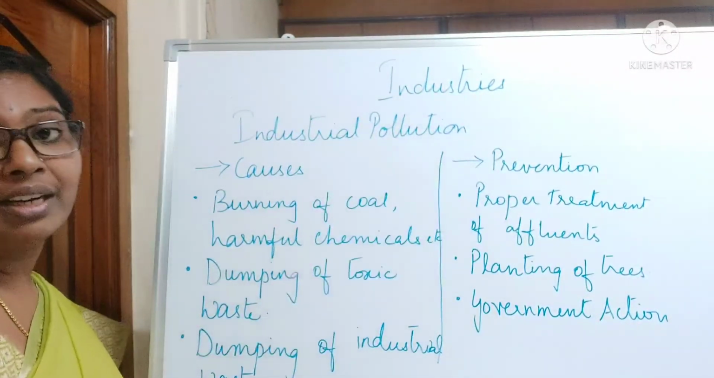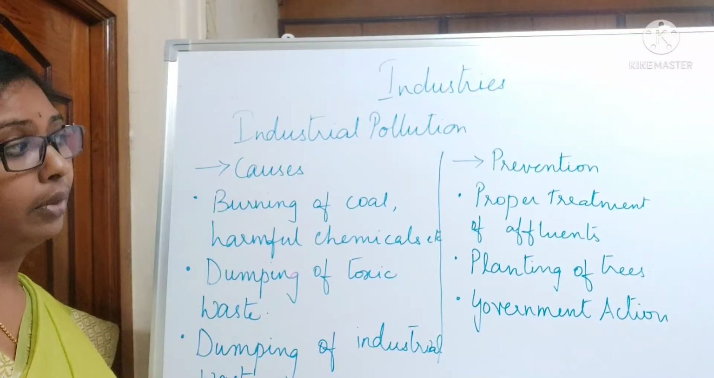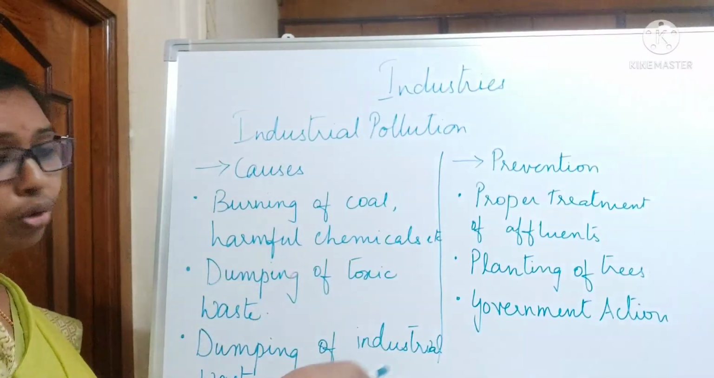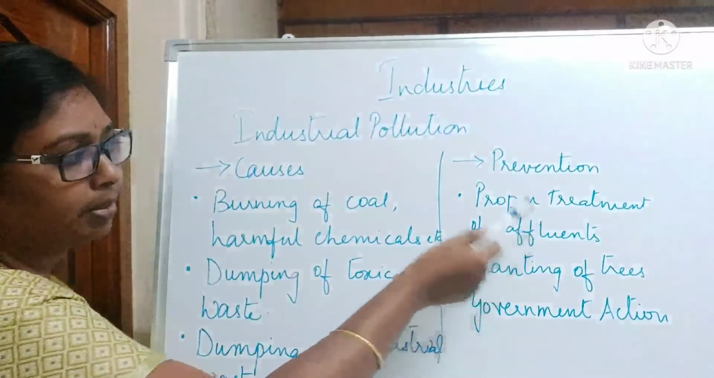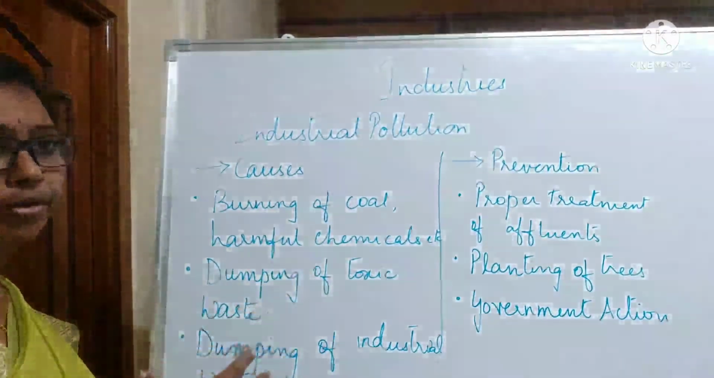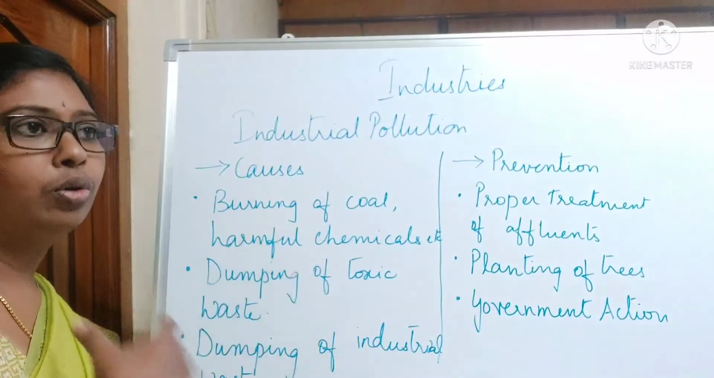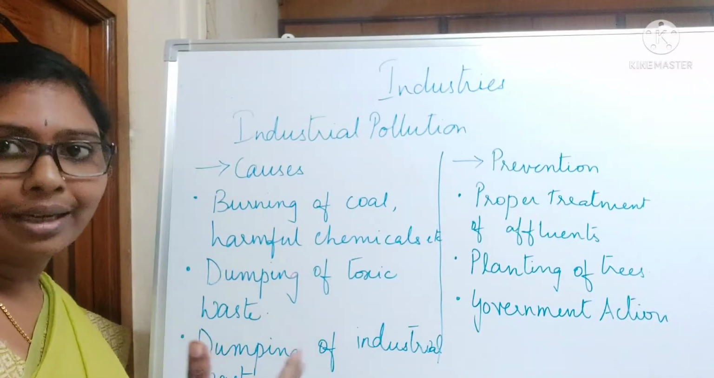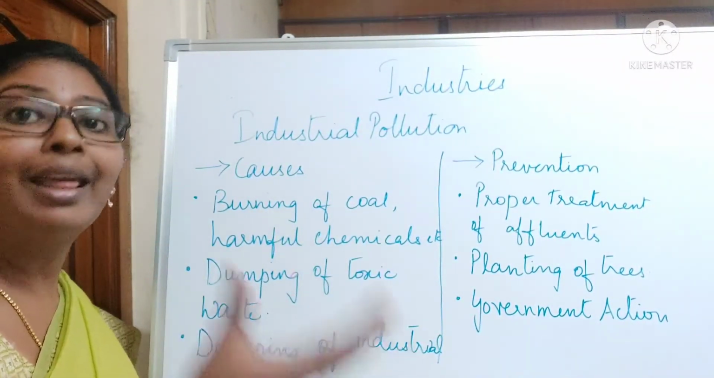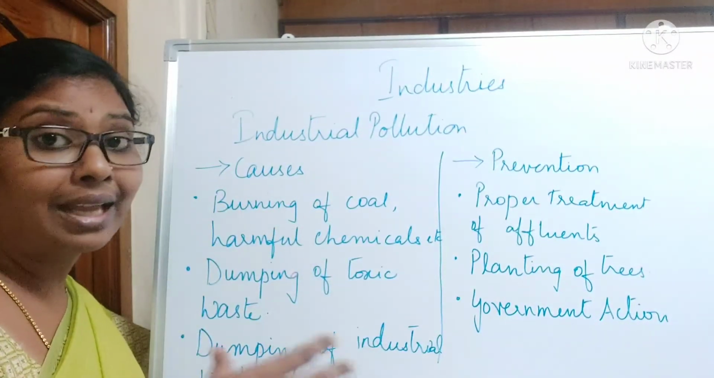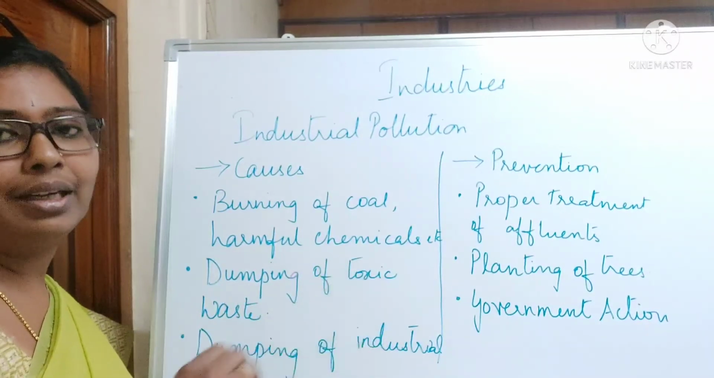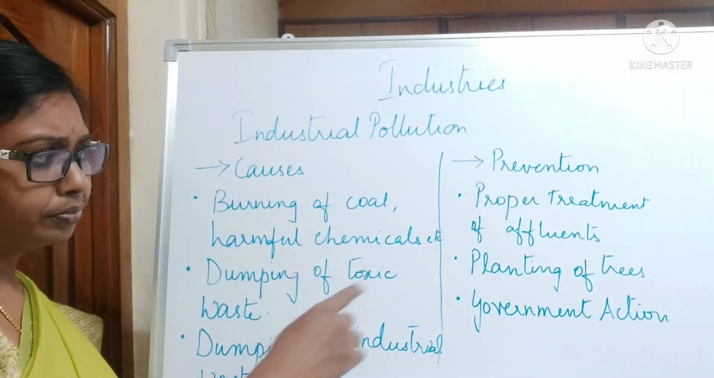How to prevent that industrial pollution then? We have to give proper treatment to effluents, as all these are known as effluents. For example, burning of coal is there, so how to treat it? Industrial treatments will be there. Solid waste, how it should be treated. Liquid waste, how it should be treated. Gaseous waste, how it should be treated. So there are different ways to treat waste.